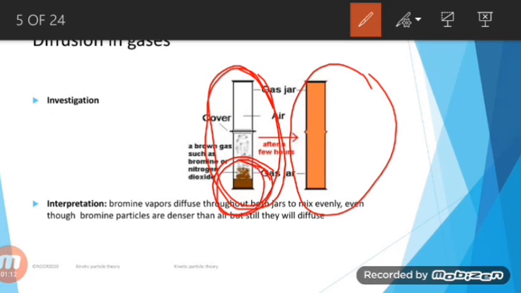Here you can see this liquid bromine is present in a concentrated form, and here zero concentration of bromine is present. So when we leave this gas jar for a few minutes, the particles of liquid bromine will start evaporating, and after a few minutes the entire jar will be filled with the vapors of liquid bromine. That's why we will see it as red in color. So bromine vapors diffuse throughout the jar to mix evenly, even though bromine particles are denser than air, but still they will diffuse in order to fill up the empty space.